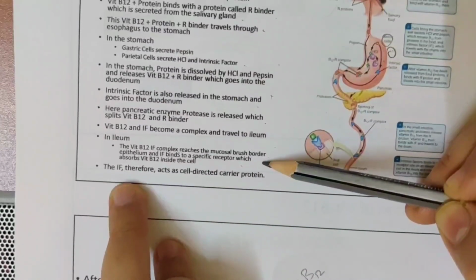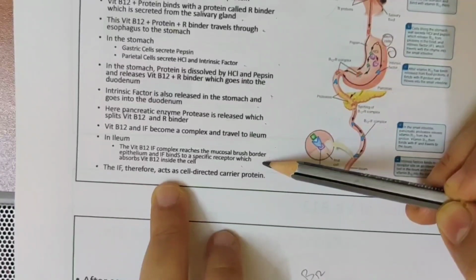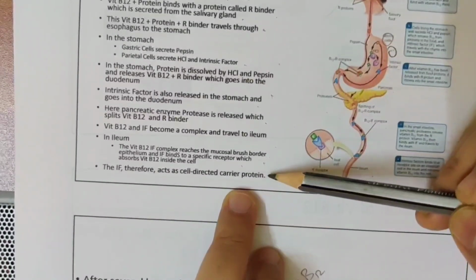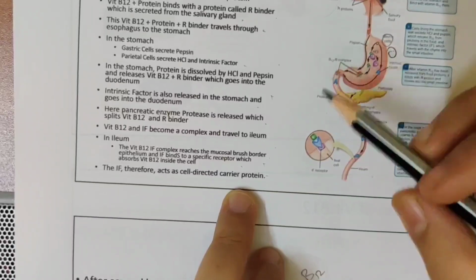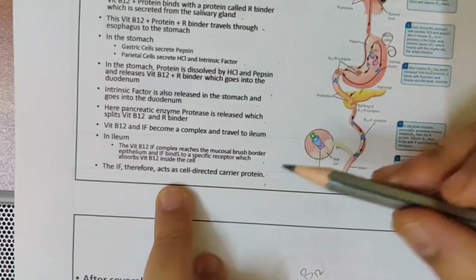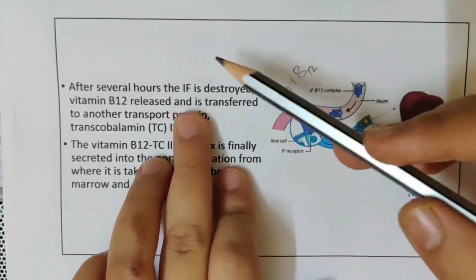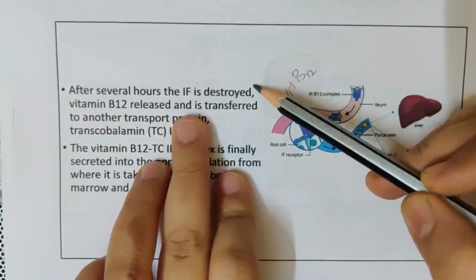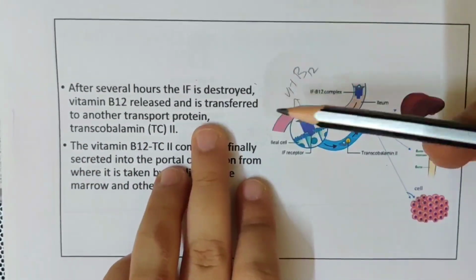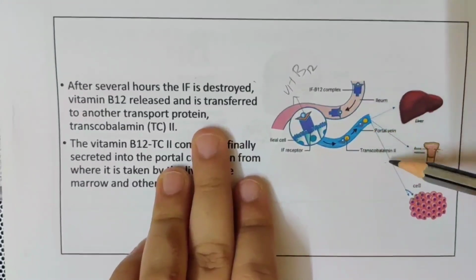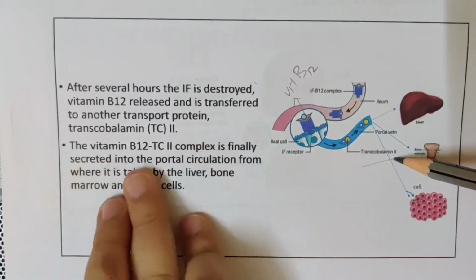Intrinsic factor therefore will act as a cell directed carrier protein. So what happens? It is a carrier protein which is cell directed. Now after several hours, what happens? This intrinsic factor is destroyed and vitamin B12 is released. This is released and transferred by another transport protein known as transcobalamin 2.